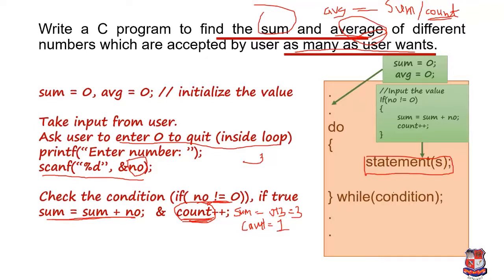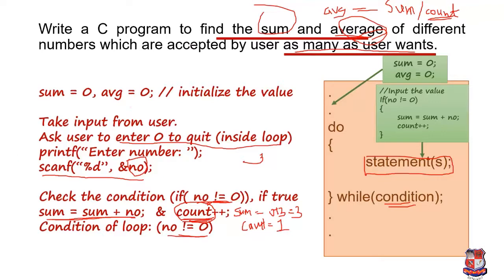Now when we have to stop this program, for that we have to write a condition inside the loop, and that condition is number not equals to 0. Till then this loop will be executed. If the number is 0, then this loop will terminate.